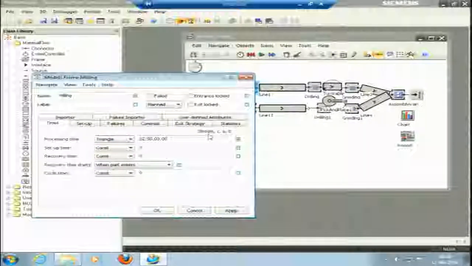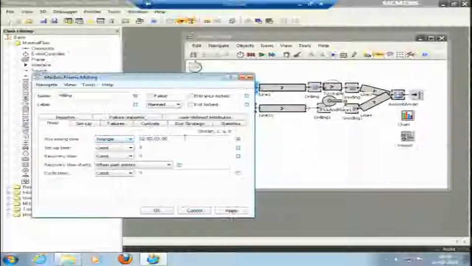Triangle distribution is actually a sum of two uniform distributions. Two uniform distributions means we just have the smallest value and the largest value. We do not know what would happen. But in the triangle distribution we have 3 values. We have the smallest value, the largest value, and one value in between that is repeating the maximum number of times. That value is the mode. What is mode? Like mean, median, mode. Mean is the average of the values, median is the central location value, and mode is the value that has maximum frequency.